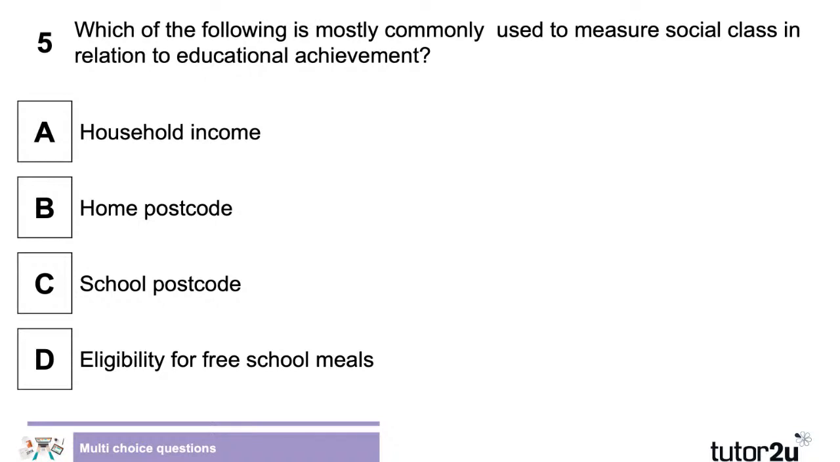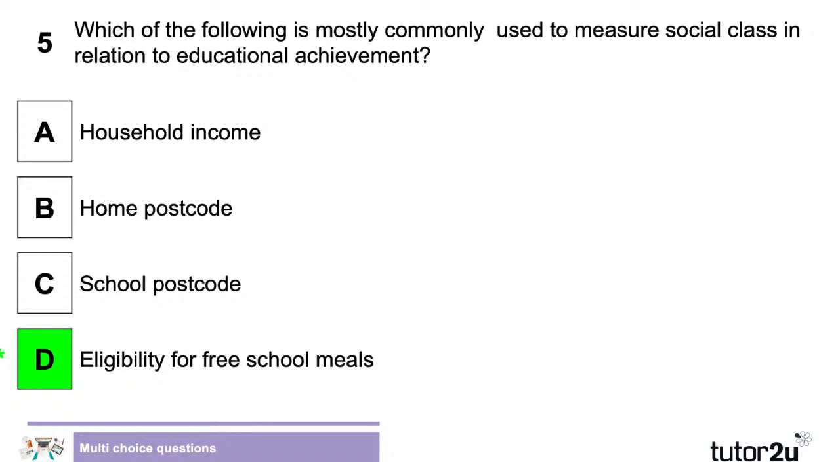Lots of people giving some answers here. Lots coming through, and most of them right. It is D, eligibility for school meals. Some of the others could be used, couldn't they, like household income or home postcode. But when you look at the official statistics on educational achievement, they tend to go based on whether people are eligible for free school meals or not, because that data is collected by the government.